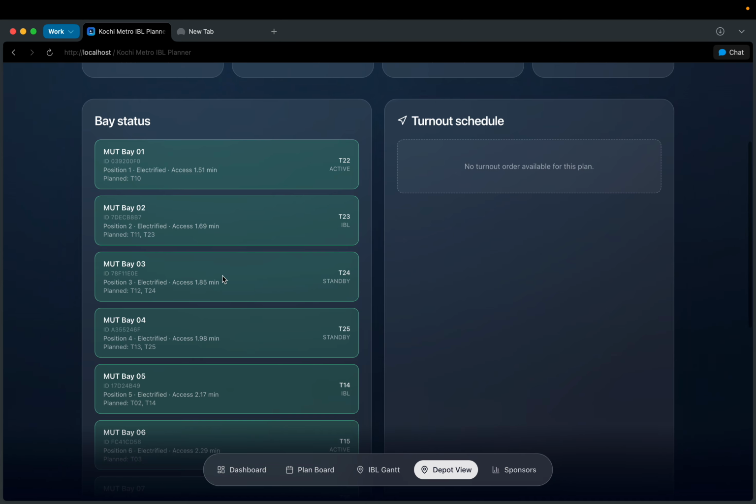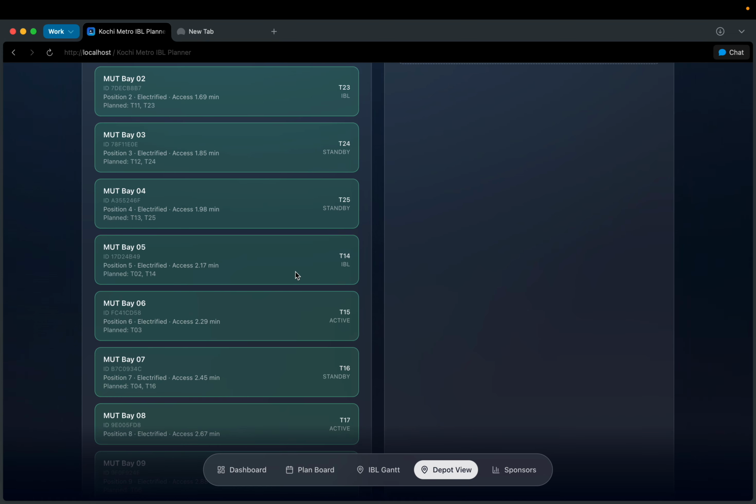So this is just a list of the trains which are parked on different bays and what's the status of them. So for example, train 25 parked on bay 4 is on standby, whereas train 15 parked on bay 6 is currently active and in service.